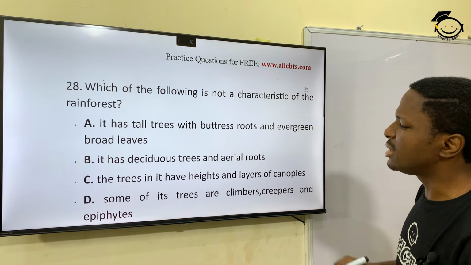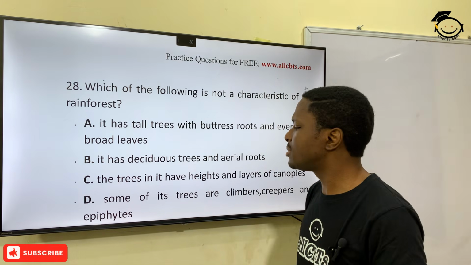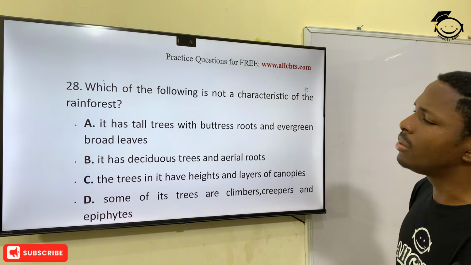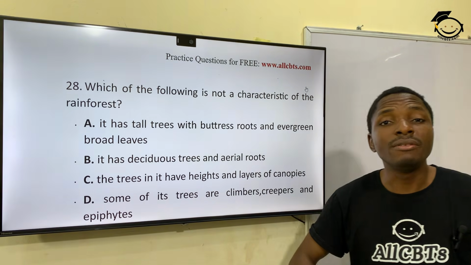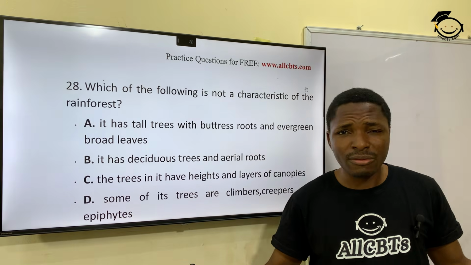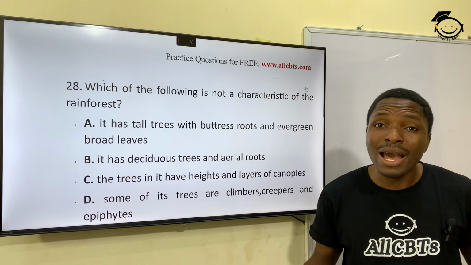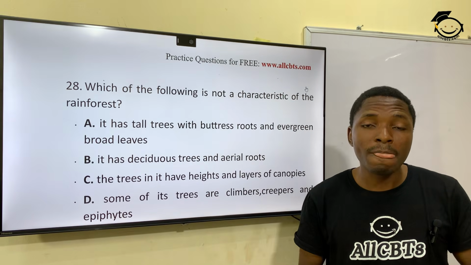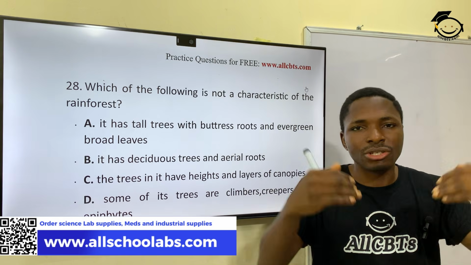That would be what? Deciduous trees. Rainforest is the most vegetated among all the vegetation. Why? Because of the high amount of rain. Anywhere where rain is falling continuously will experience high vegetation.